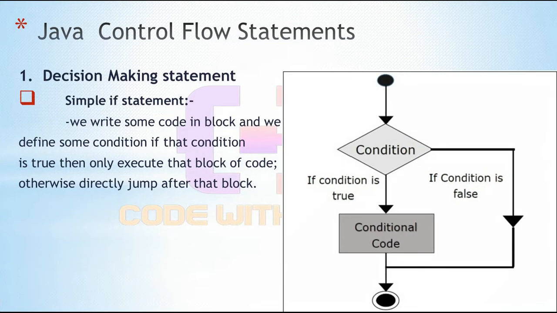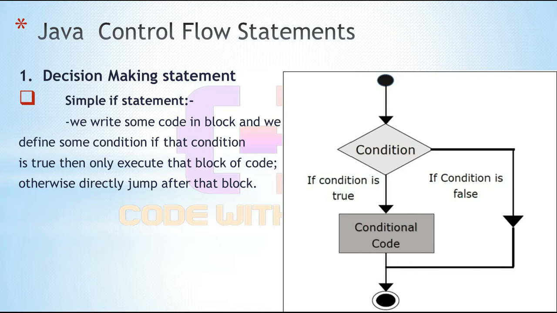Now let's see the simple if statement. We write some code in a block and we define some condition. If that condition is true, then only execute that block of code, otherwise jump directly past that block.